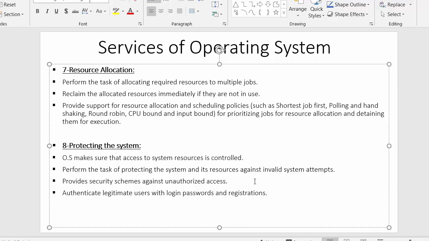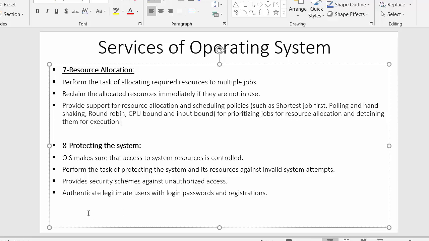If a user makes an attempt with the intention of accessing its resources, the system should be secure enough to protect itself from invalid system attempts.